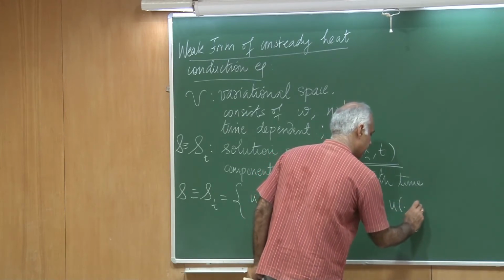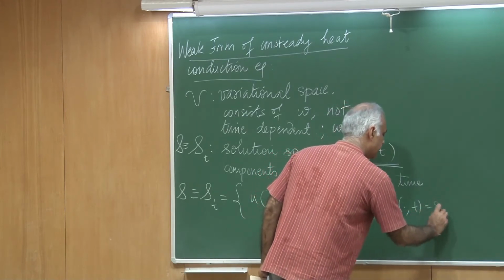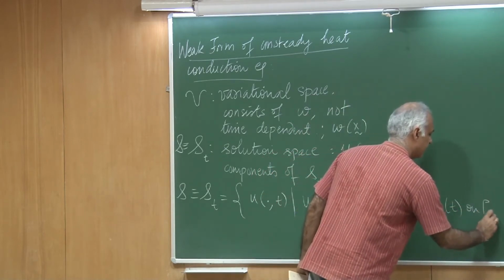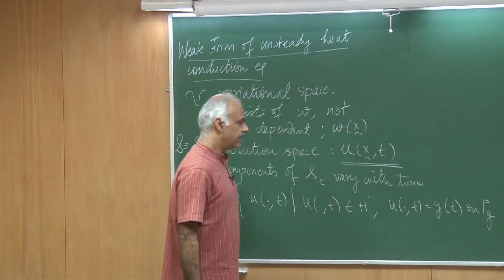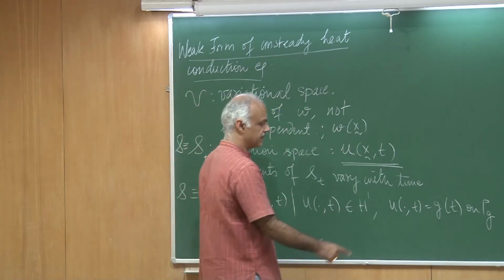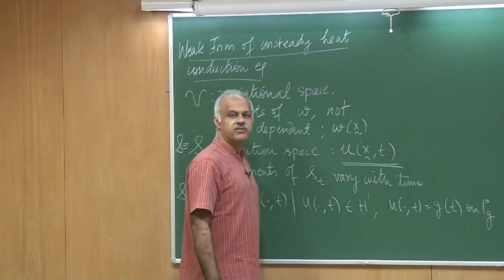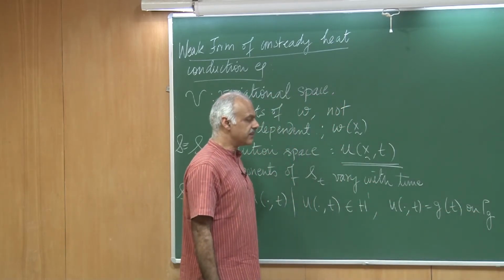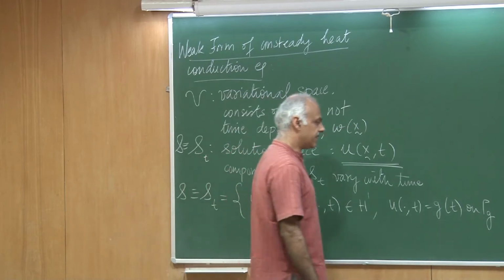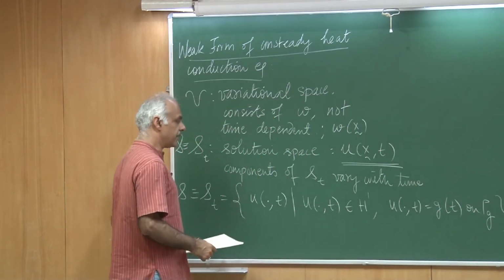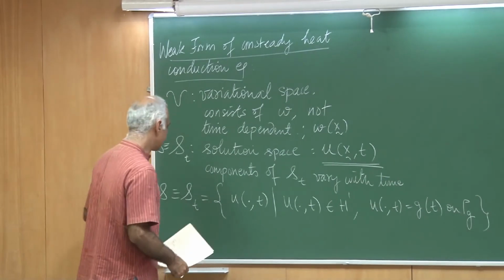and they also have these properties that they are going to be g of t on gamma g. Of course, gamma g is not a function of time. So, gamma g we have assumed is steady, it does not change with time. So, this is as far as u is concerned.